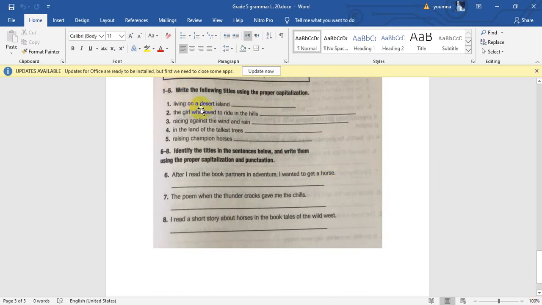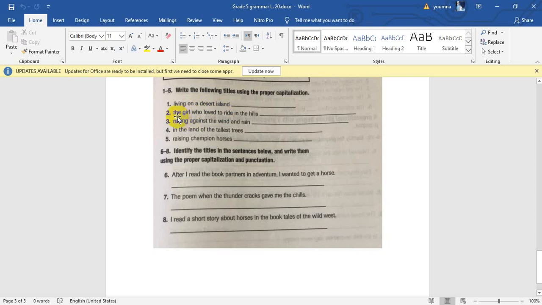Living on a desert island. This is the title. Okay, hold on to your pencils, prepare yourselves, and let's answer together. Living will be capitalized. Okay, start to write here. On, preposition, write a small letter. A, article, write a small letter. Desert, capitalized. Island, capitalized.